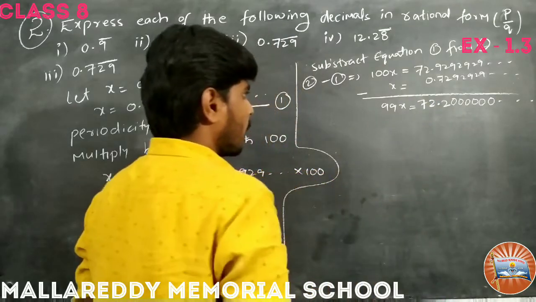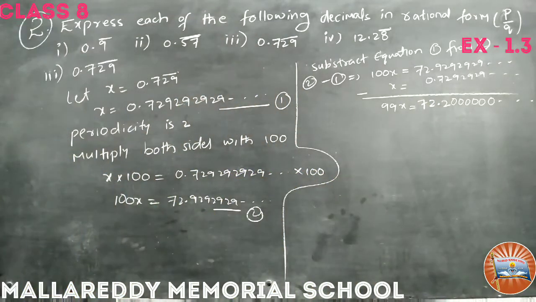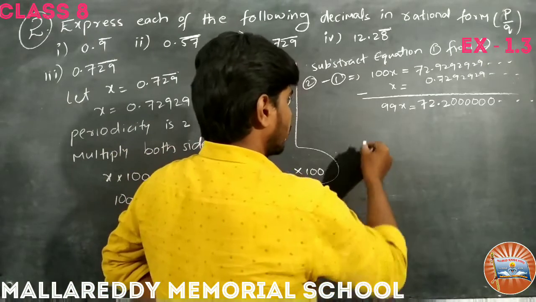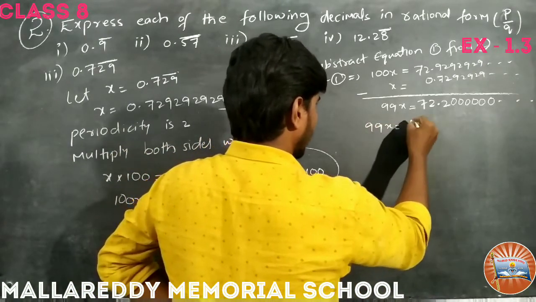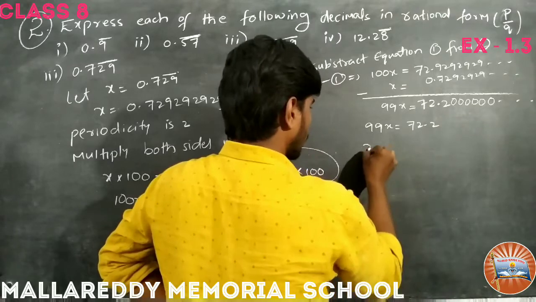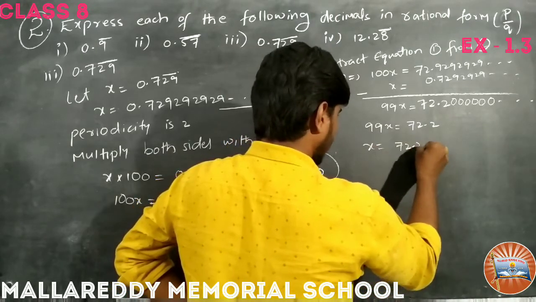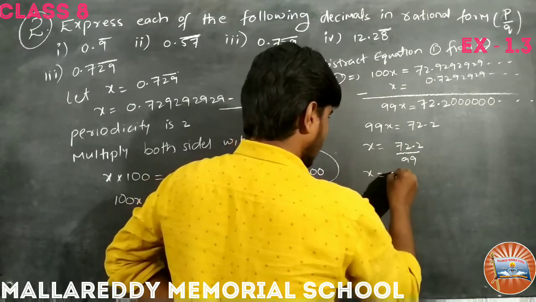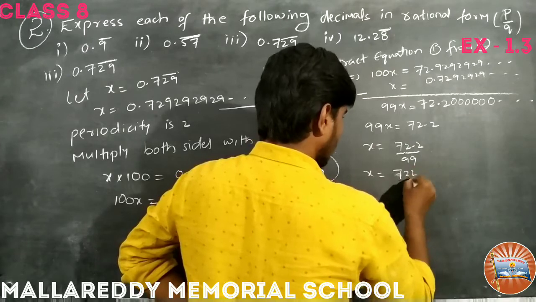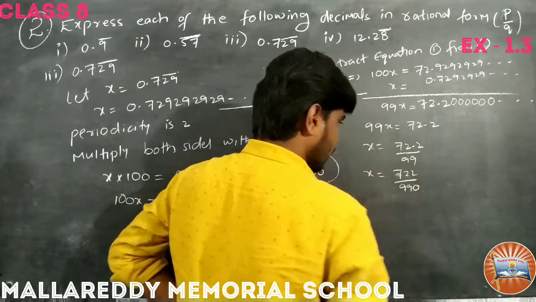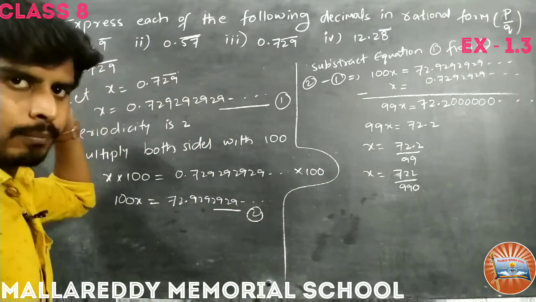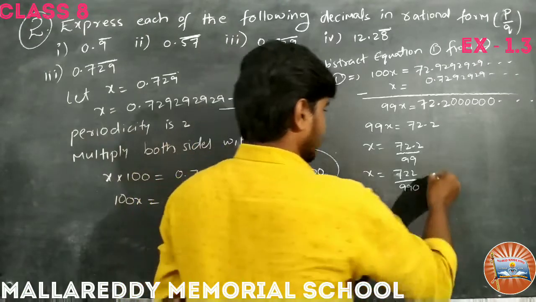Right. So what is the p by q form here? So 99x equals, we can write 72.2. So x equals 72.2 by 99. Okay, so I am removing the decimal point, that is why I am taking a 0 beside the 9. Okay, this is the p by q form of 0.729 bar. Right.